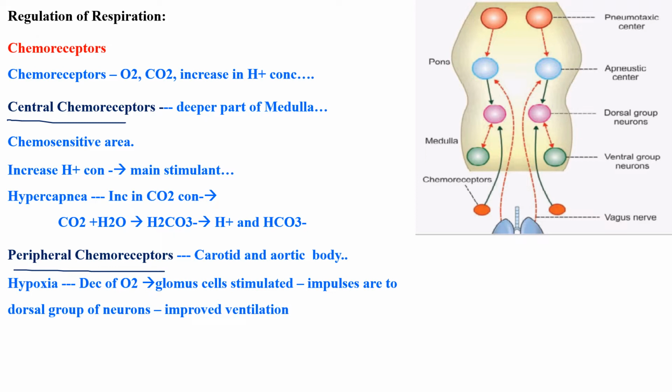Now, this central chemoreceptor, where is it located? It is located in the deeper part of your medulla oblongata. See here, it is present in the deeper part of the medulla oblongata. Now, this chemoreceptor becomes more sensitive whenever there is an increasing hydrogen ion concentration. The presence of hydrogen ion concentration is the main stimulant for your chemoreceptor. See, how will this chemoreceptor sense your H plus ion concentration?